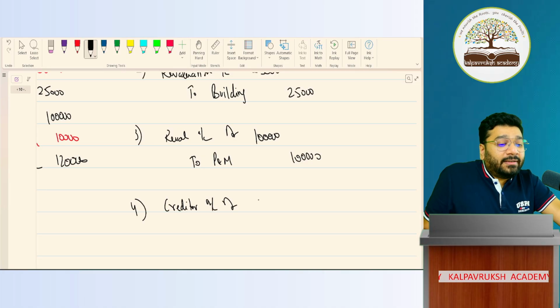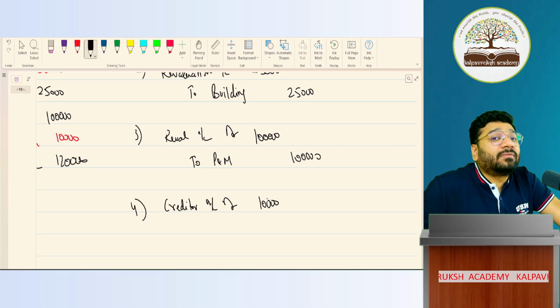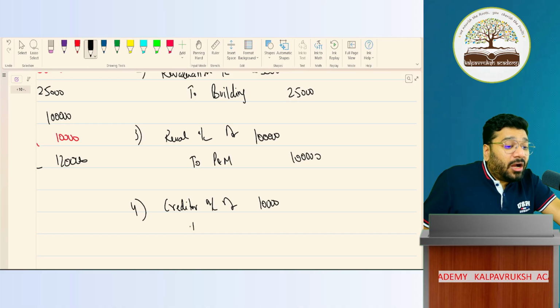Account debit 10,000, correct? This money, if you don't pay, it is your gain. Debit all expense and losses, credit all income and gain. So to P&L account.